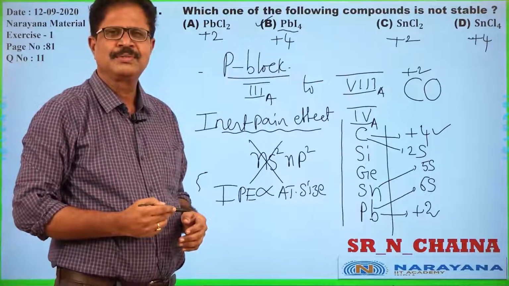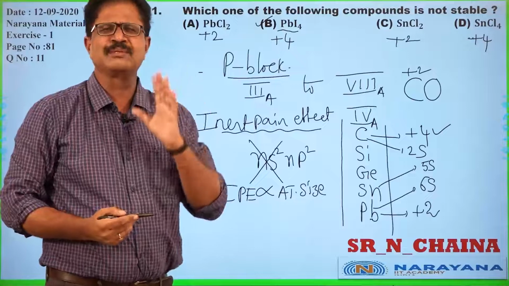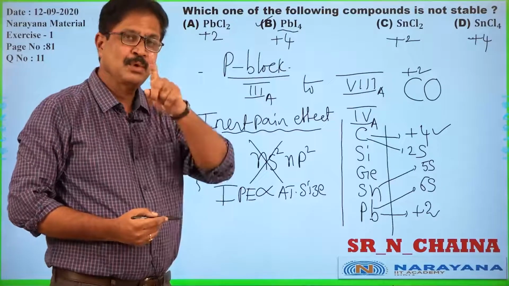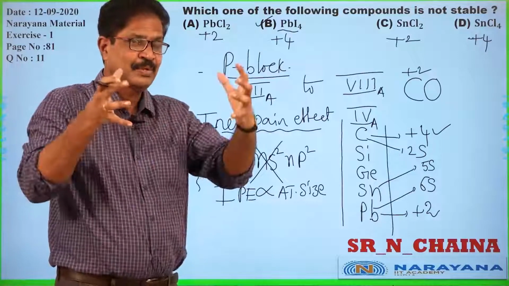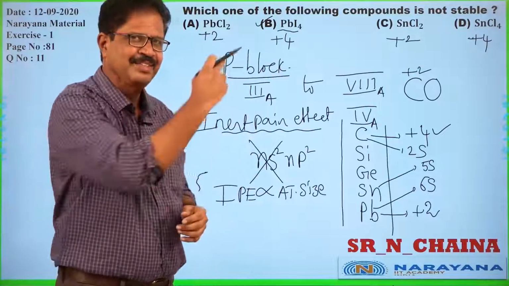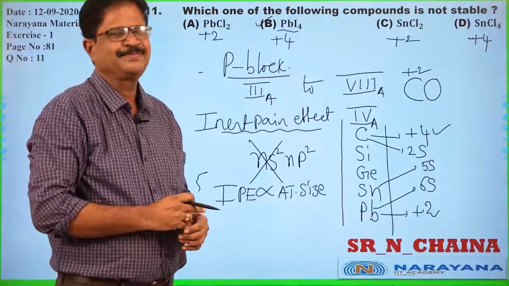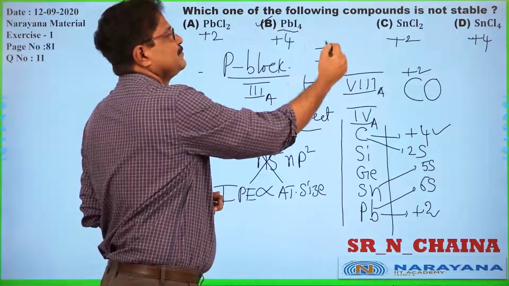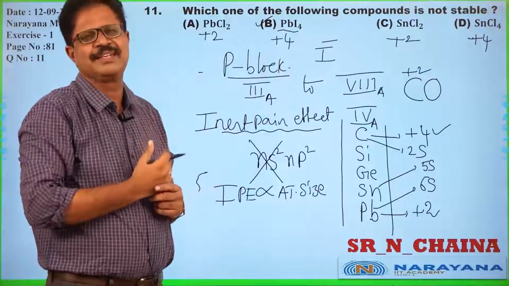That's why we say PbI4 is the most unstable compound. That too, in D option, chlorine is highly electronegative, with strong affinity for Sn +4. Here, I minus, the iodide ion, has lesser affinity with lead.